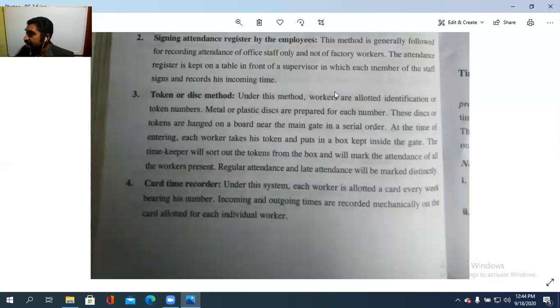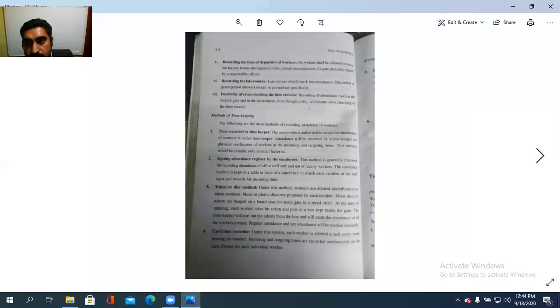So it should be mechanized way. അത് മിക്കയിടത്തും ഉണ്ട് ഇപ്പോൾ. Okay, so each worker is allotted a card every week bearing the number. Incoming and outgoing times are recorded mechanically on the card allotted for each individual worker.